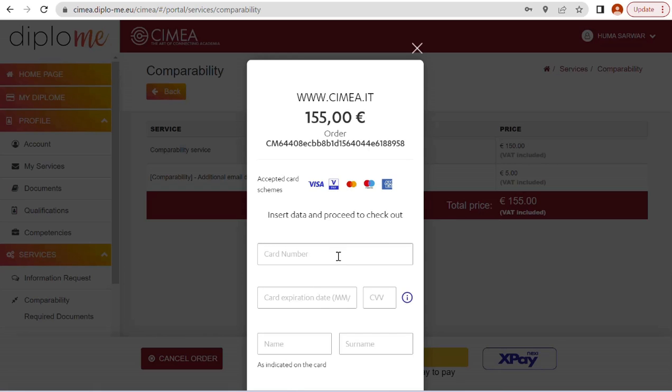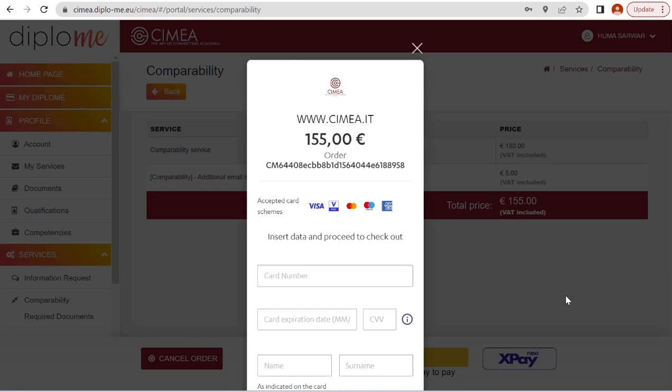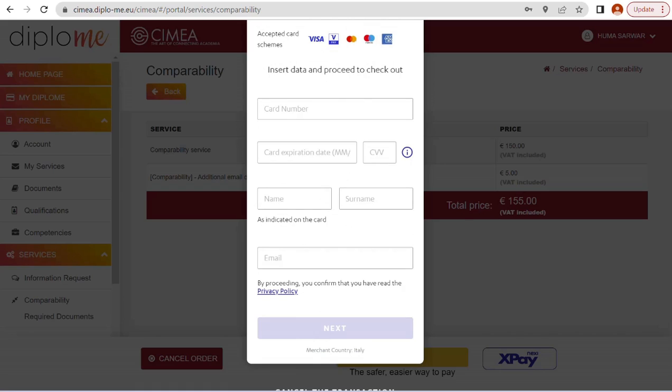They are asking about your card information, all these things. So you have to fill this form. Email address and everything. After putting down all of your information, like your card number, expiration, CVV, name, surname, email address, then click on this next.